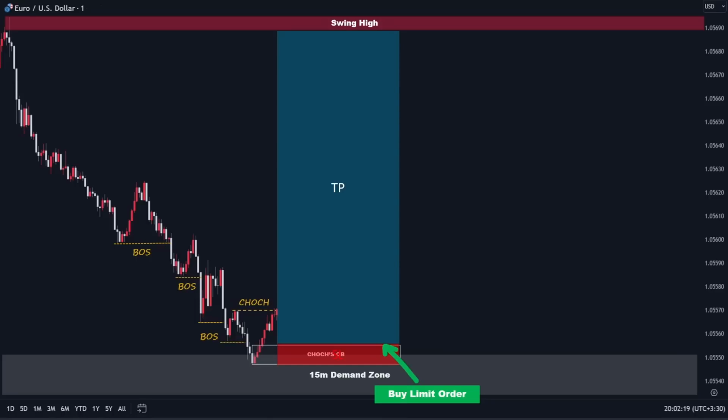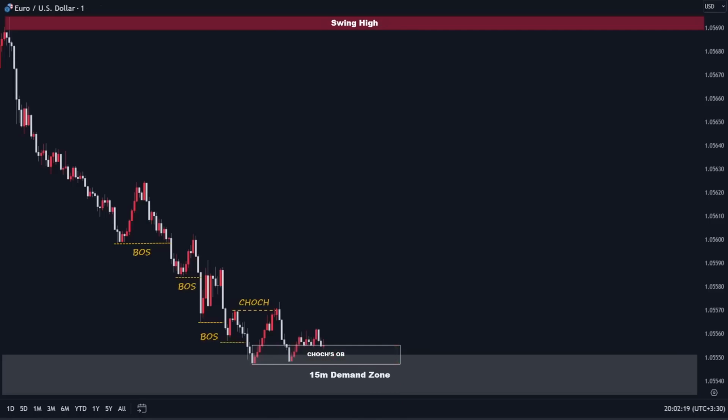Now that we have placed our buy limit order, let's see how the market reacts and see if our trade setup plays out successfully. As you can see in the following, the price pushed to the downside, after mitigating our point of interest and also activating the buy limit order, reversed its direction, and moved upward.